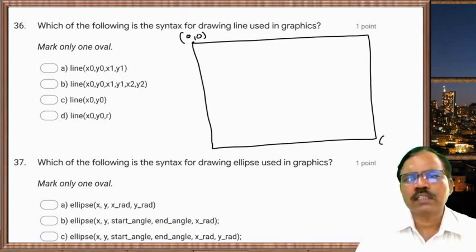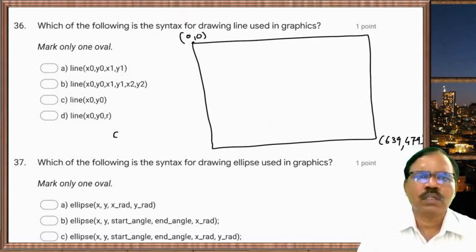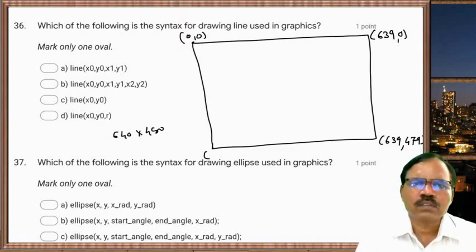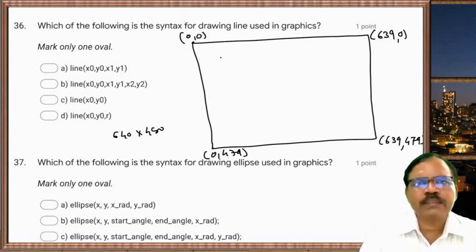Suppose this one is 639, 479. So resolution is 640 by 480. Then this one is 639,0, and this corner is 0,479. So any pixel has corresponding x and y.